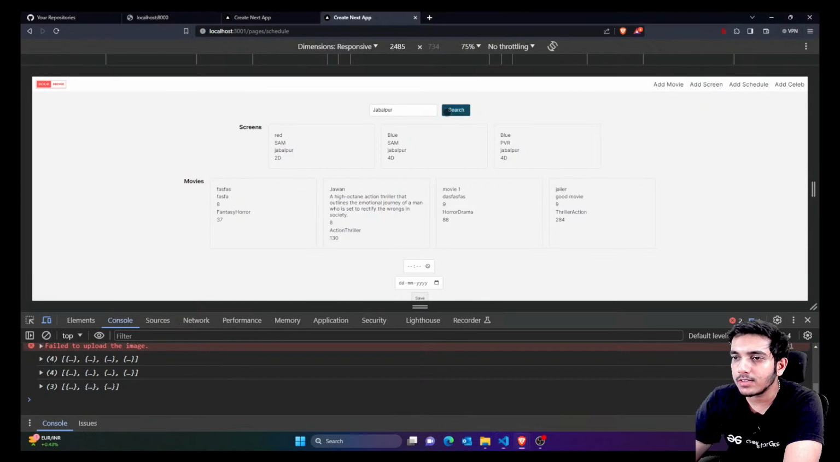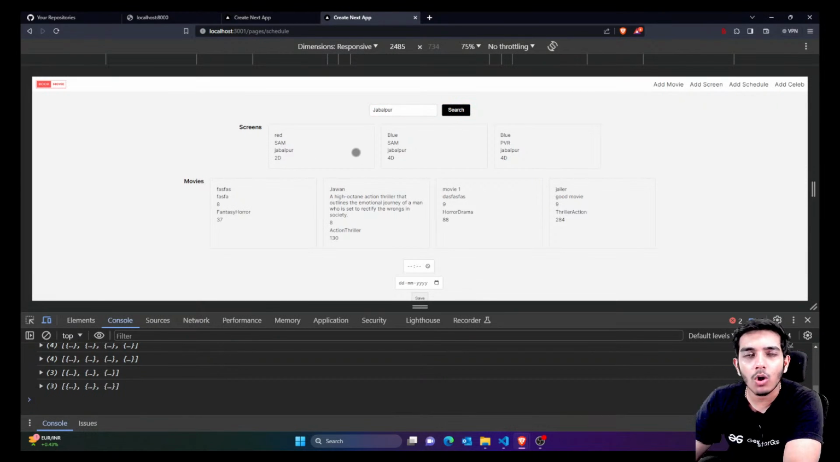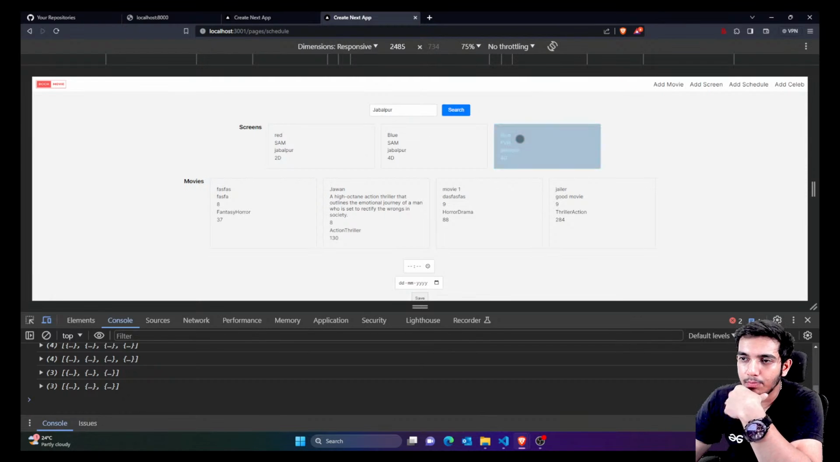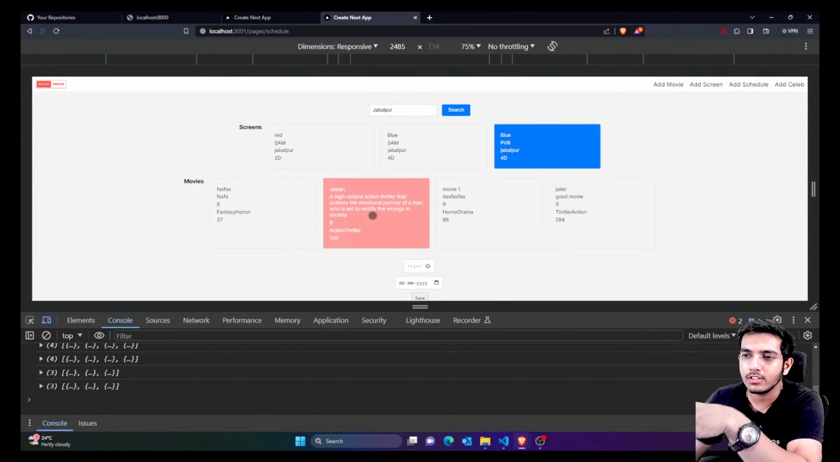So here, if I simply click on search, you can see I'm getting all the malls, all the screens according to that city. If I select this PVR, after that you can see I can select any movie. So right now let's select only this movie.